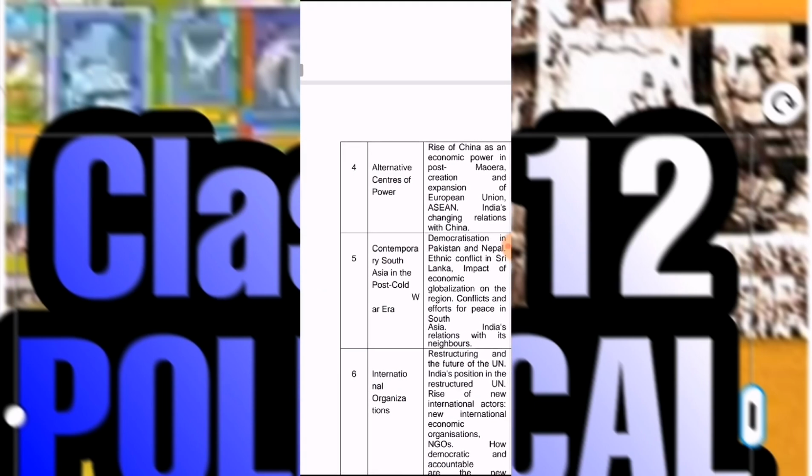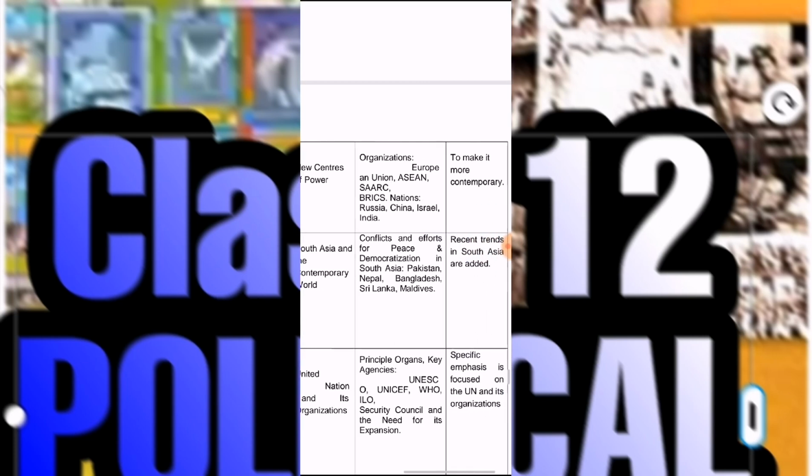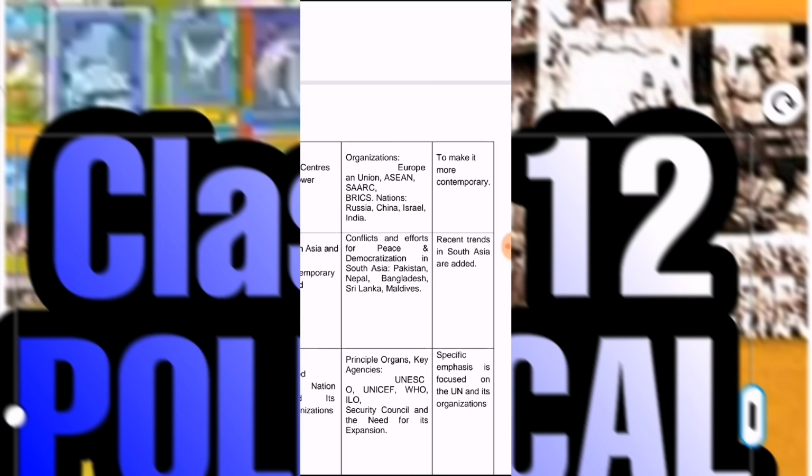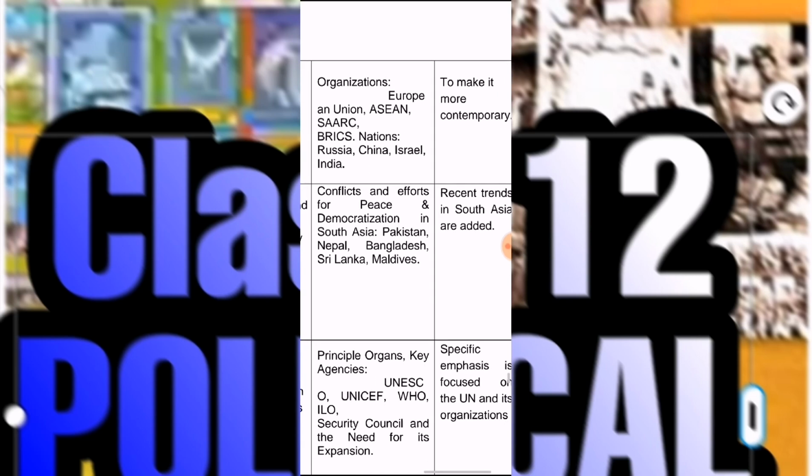Next topic, international organizations. This topic is related to the United Nations. Major contents are the major principal organs of the United Nations, then its key agencies. Special agencies are given here: UNESCO, UNICEF, WHO, ILO, the Security Council, and its need and importance.